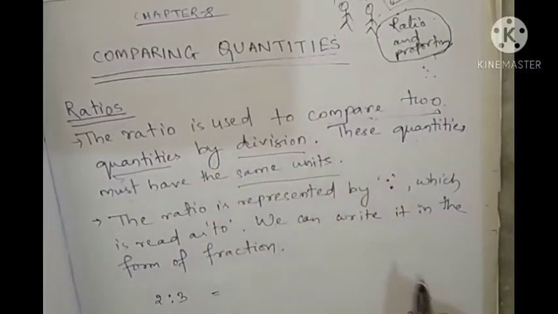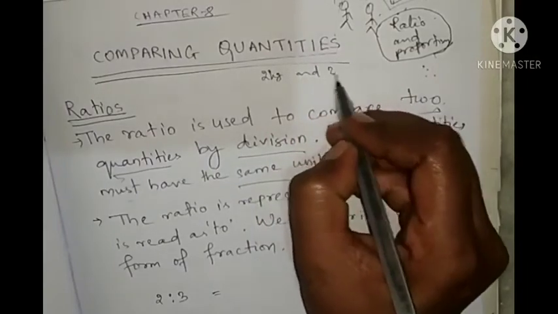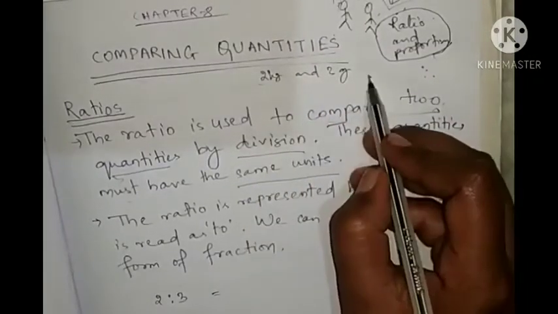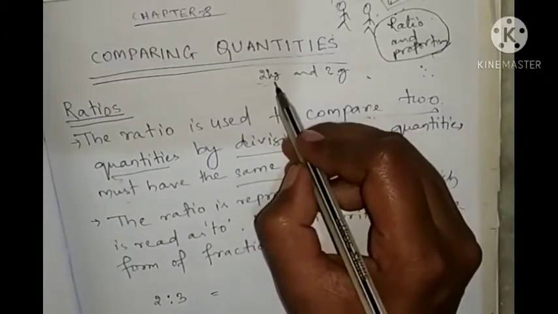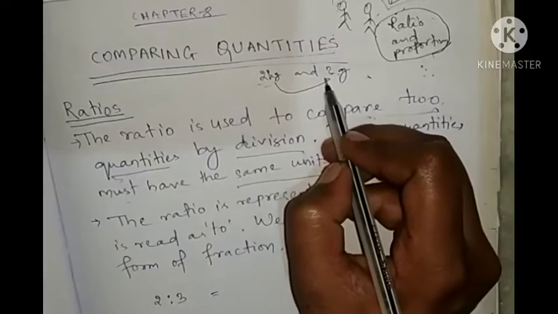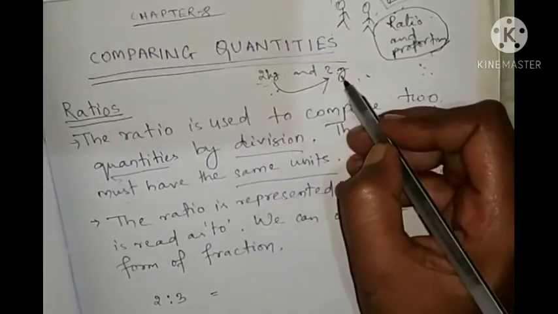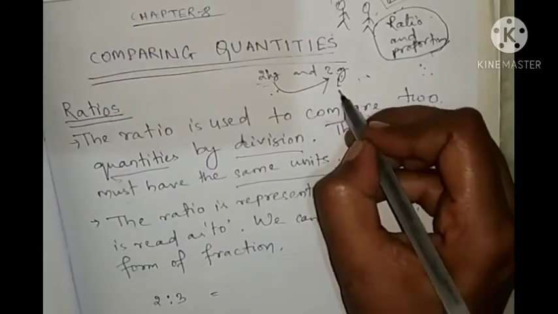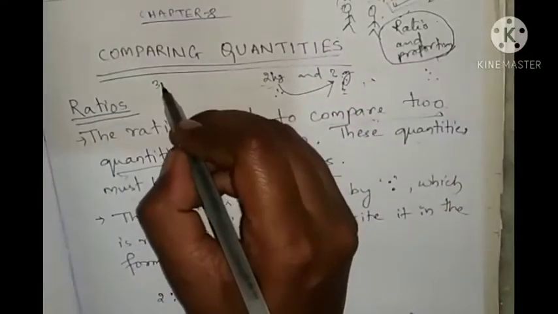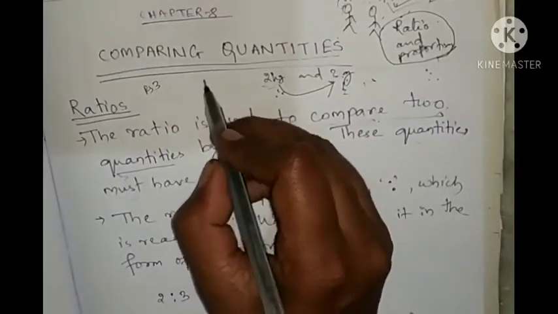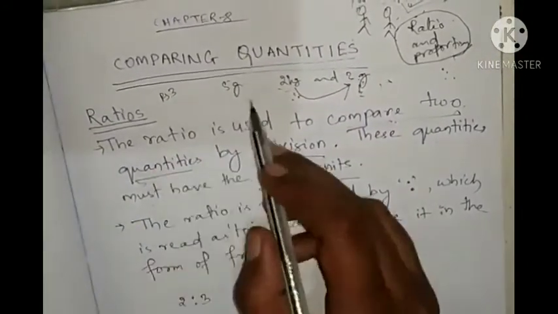So if I compare 2 kg and 3 gram, can I compare? No, but yes, I can compare. How can I compare? If I convert kg into gram, then I can compare. Converting kg into gram we can compare, or converting gram into kg we can compare. If it is given 3 rupees and 5 gram, can you compare 3 rupees and 5 gram?